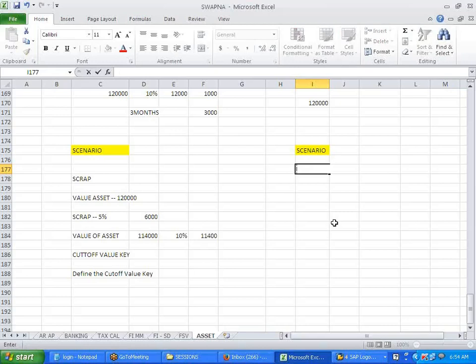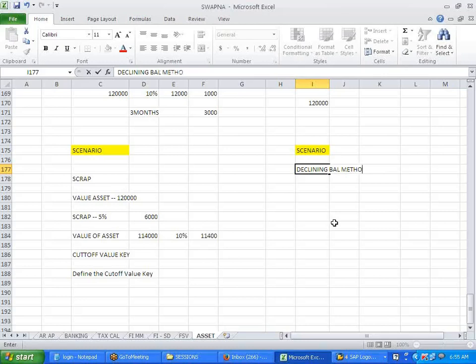Now, one more method. What is this method? Declining balance method. Okay.